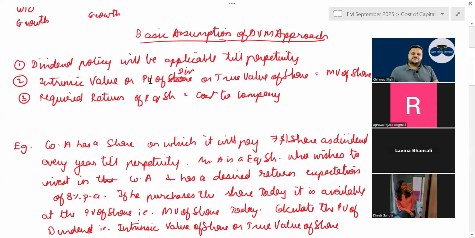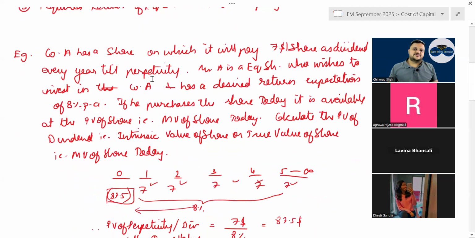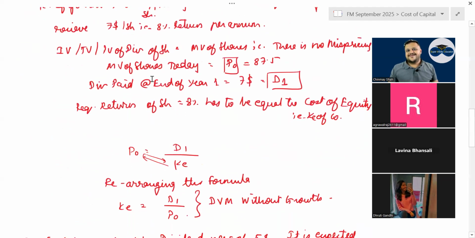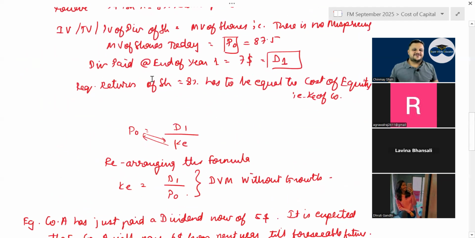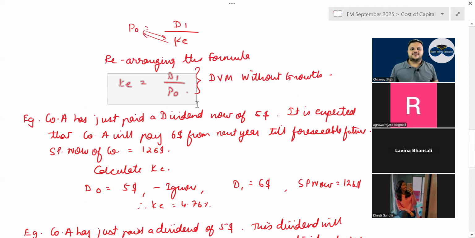The basic assumption of DVM is what? Dividend policy is applicable till perpetuity. Intrinsic value or present value of dividend or true value of share is market value of share, and required rate of equity shareholder is equal to cost to company. Now, how many of you know this? But we derive all the formulas of what? KE by DVM method. So the formula is K is equal to D1 upon P0. We have derived this in class. This is without growth formula.